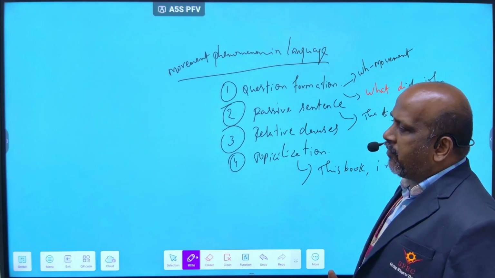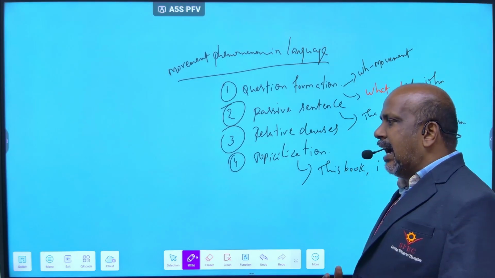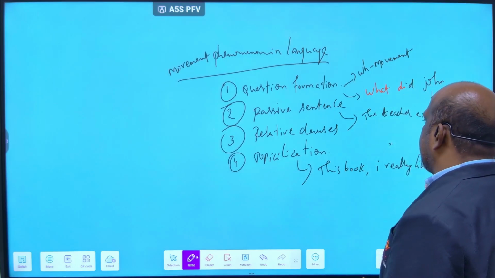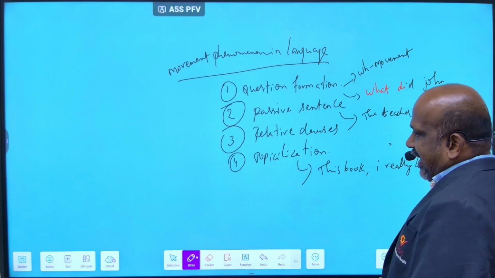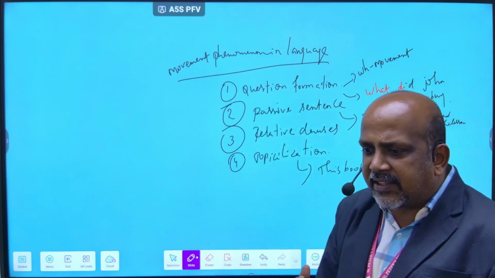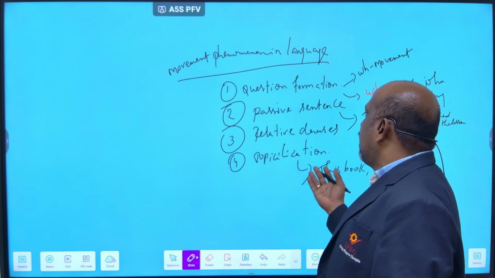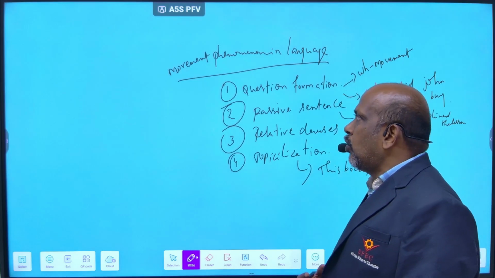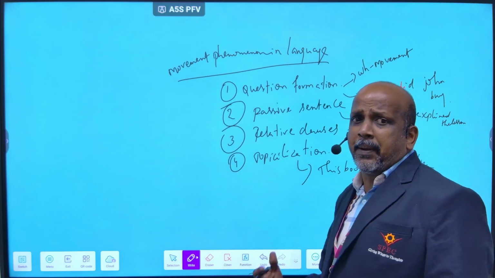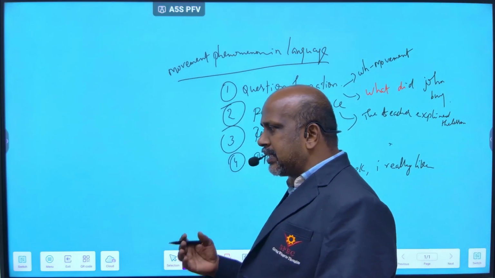So in the movement phenomena, you should explain question formation, passive sentence, relative sentence, and topicalization. "I really like this book" becomes "This book I really like." It is moved to the front of the sentence to emphasize it. That is the concept you should explain for topicalization. Next, these are all the main topics you should know in NLP.